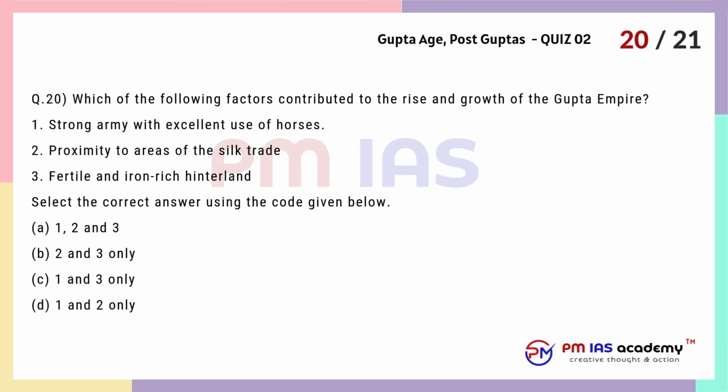Question 20. Which of the following factors contributed to the rise and growth of the Gupta Empire? 1. Strong army with excellent use of horses. 2. Proximity to areas of the silk trade. 3. Fertile and iron-rich hinterland. Select the correct answer using the code given below. A. 1, 2 and 3. B. 2 and 3 only. C. 1 and 3 only. D. 1 and 2 only.